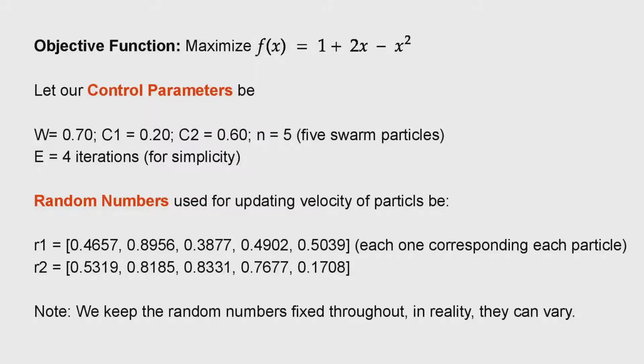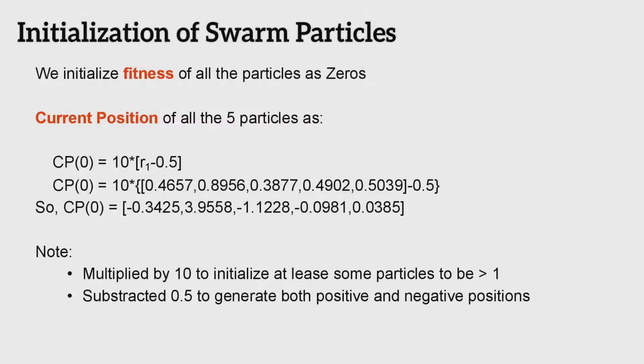For the final section of our video presentation, here's a numerical example. We need to maximize the given function with the given control parameters for only 5 swarm particles and in 4 iterations. Then, we need certain random numbers for updating the velocity. We'll use some random numbers shown in a matrix of 1 by 5 as there are 5 particles. So, for the first particle, the two random numbers are 0.4657 and 0.5319. However, the random numbers will remain the same throughout the iterations, but in practical work, the random numbers may change with each iteration.